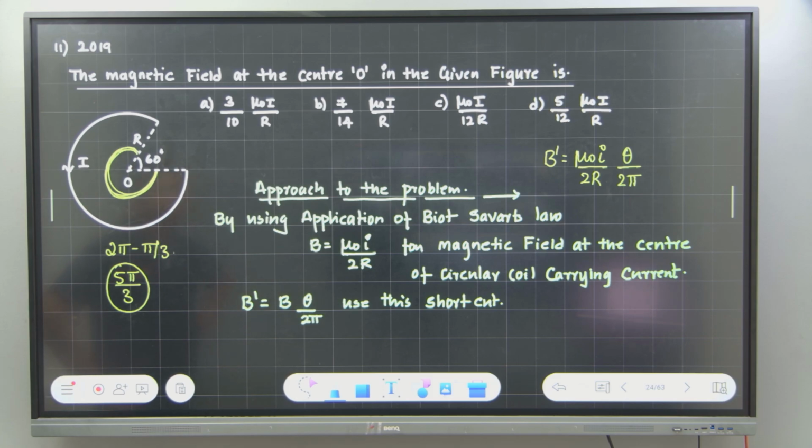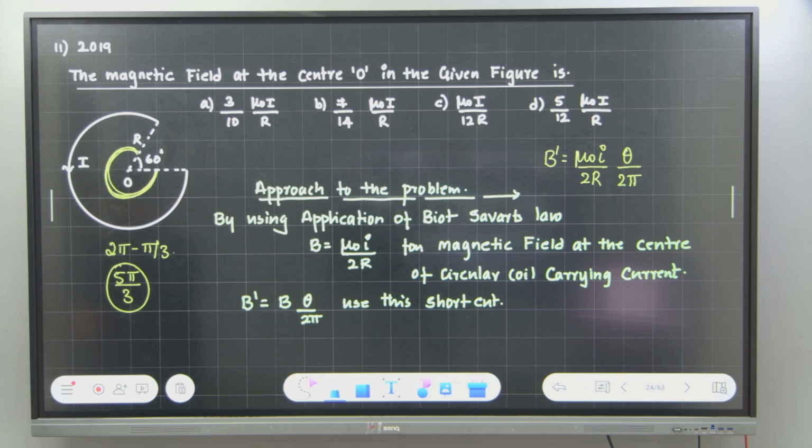Fast, fast, everybody should answer. Good.